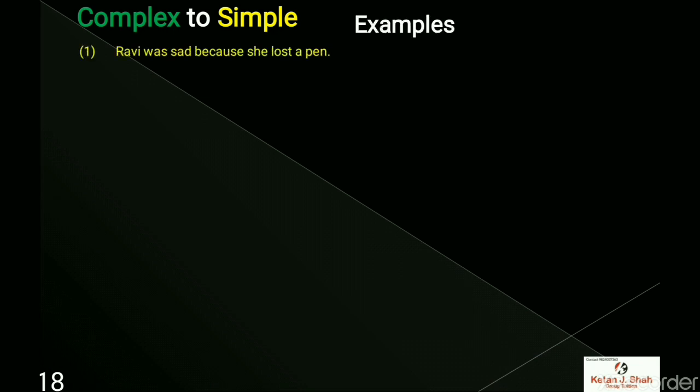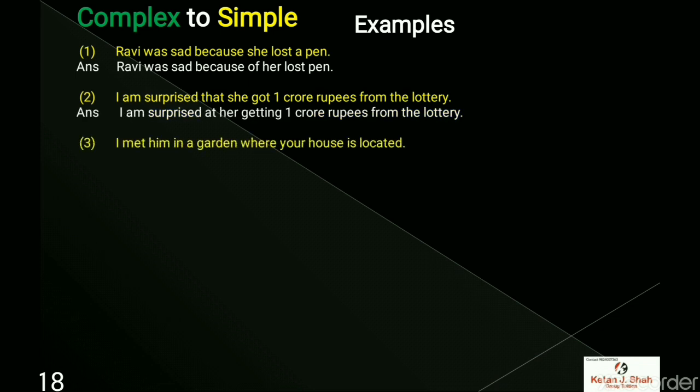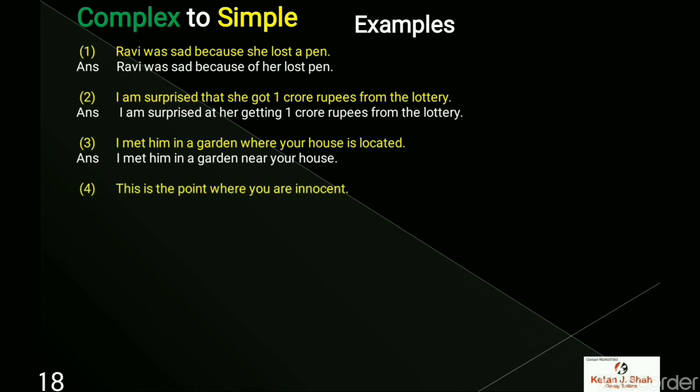Ravi was sad because she lost a pen. Ravi was sad because of her lost pen. I am surprised that she got 1 crore rupees from the lottery. I am surprised at her getting 1 crore rupees from the lottery. I met him in a garden where your house is located. I met him in a garden near your house. This is the point where you are innocent. At this point, you are innocent, or this is the point of your innocence.